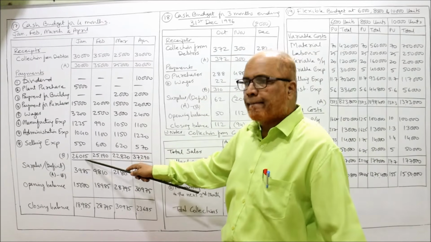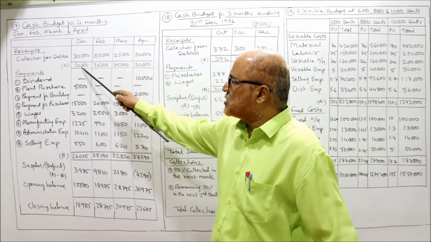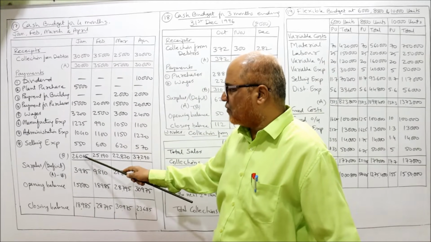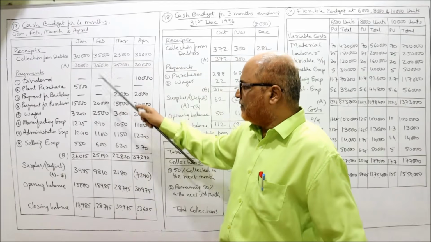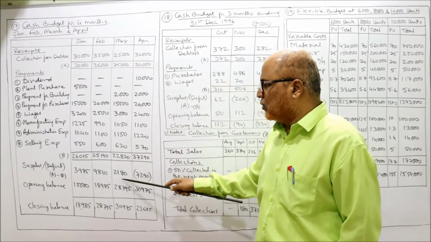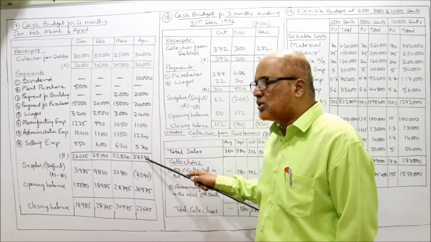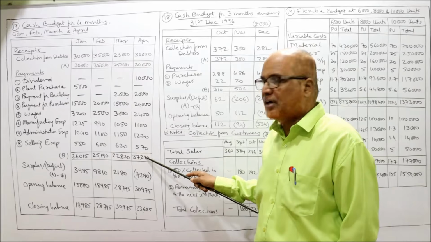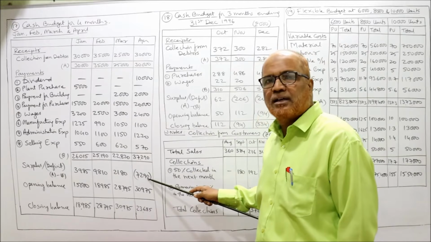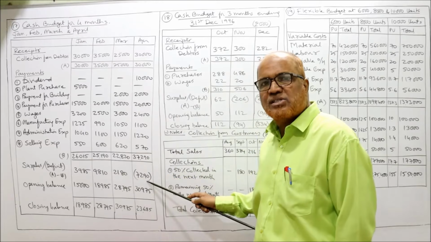Take the total of B, the payments. Now surplus or deficit, A minus B. 30,000 minus 26,015 gives a surplus of 3,985. 35,000 minus 25, surplus 9,810. 25 minus 22, surplus. Here 30,000 minus 37,290, you get a negative, a deficit of 7,290. So there is a surplus in 3 months and a deficit in 1 month.